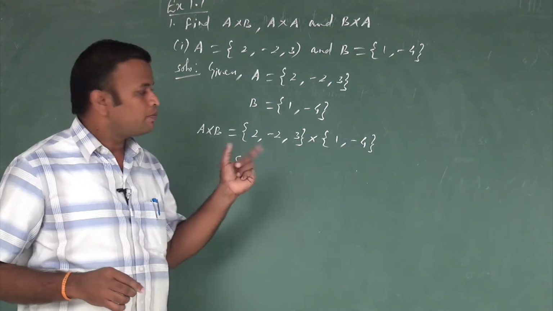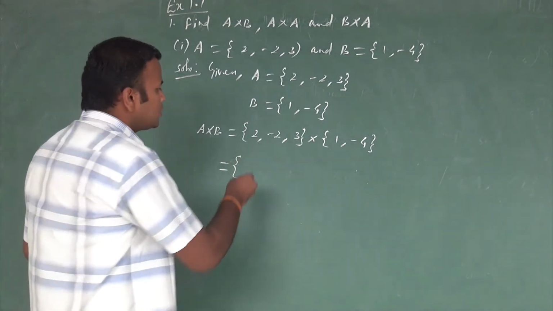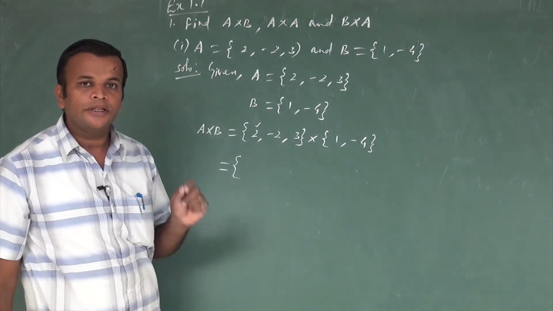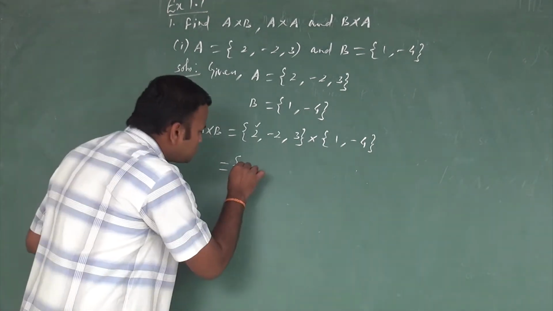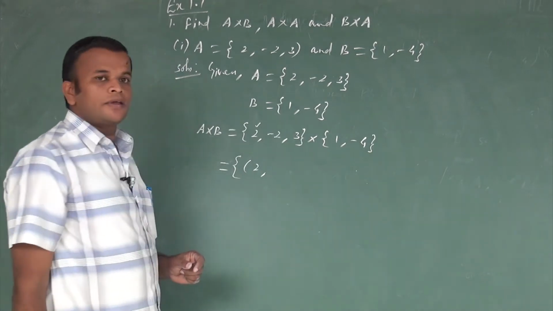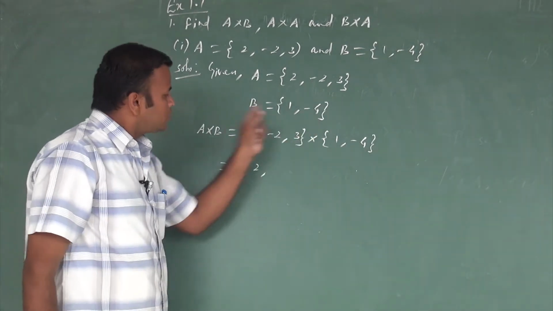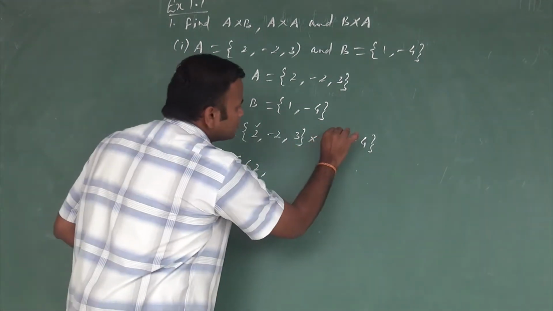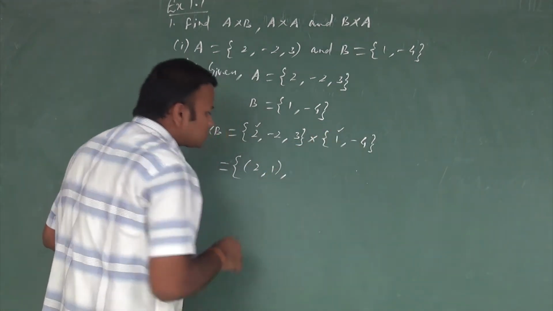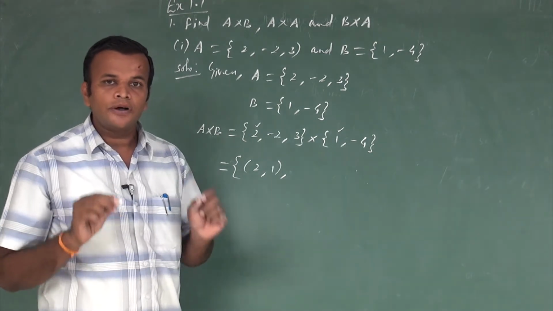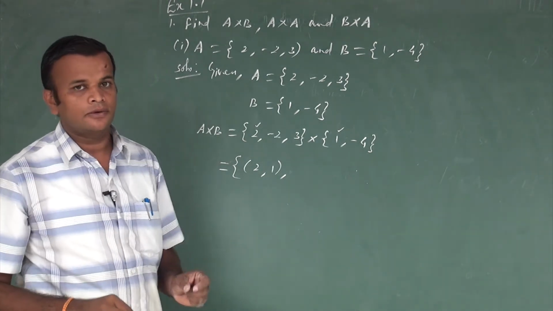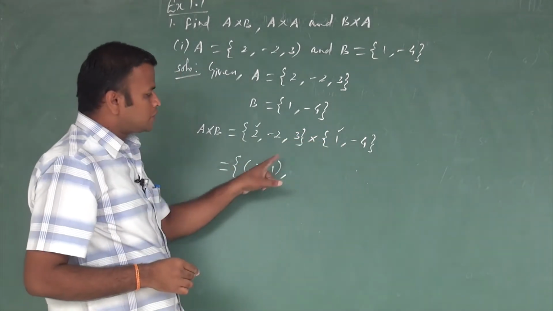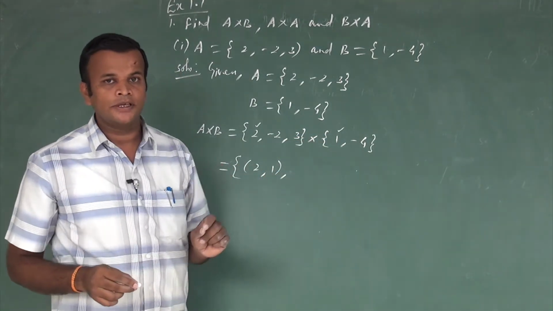So what are all the possible ordered pairs? First of all, what is the first element in the first set? The first element in the first set is 2. The 2 goes to the second set B. What is the first element there? 1. So now we write all possible ordered pairs. The first element is 2 and the first element of the second set is 1, so that is one possible way.